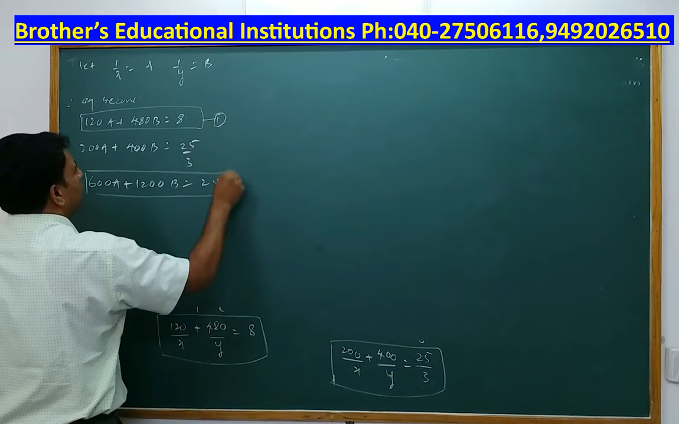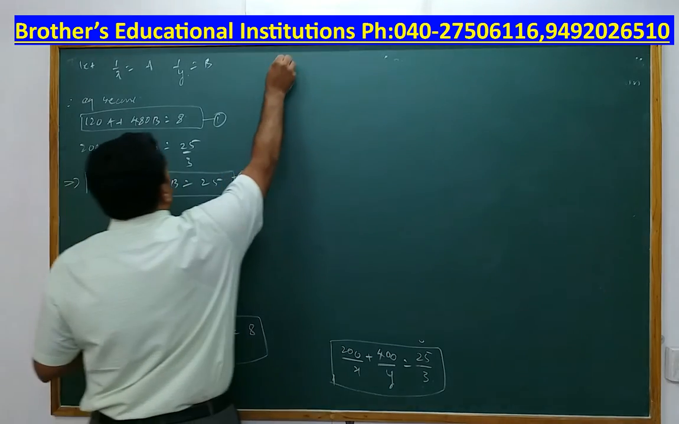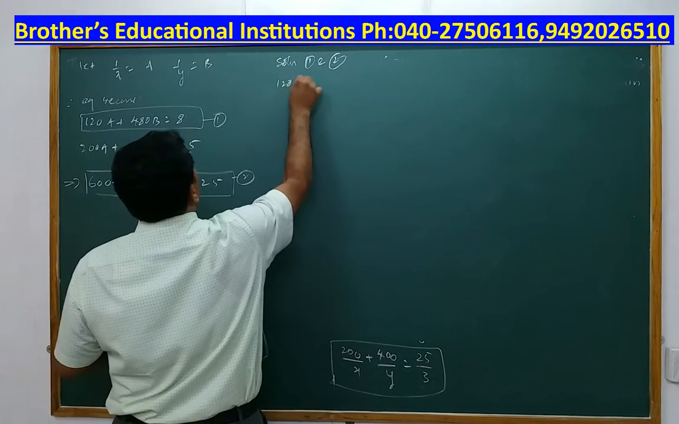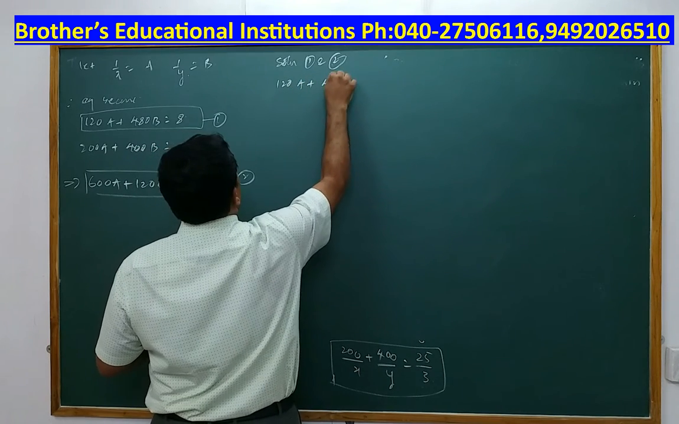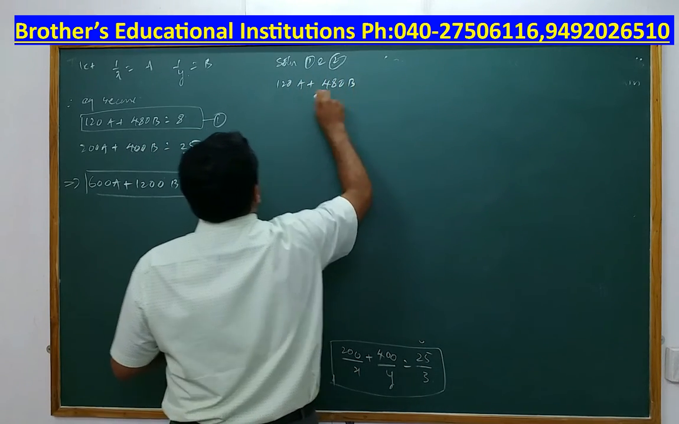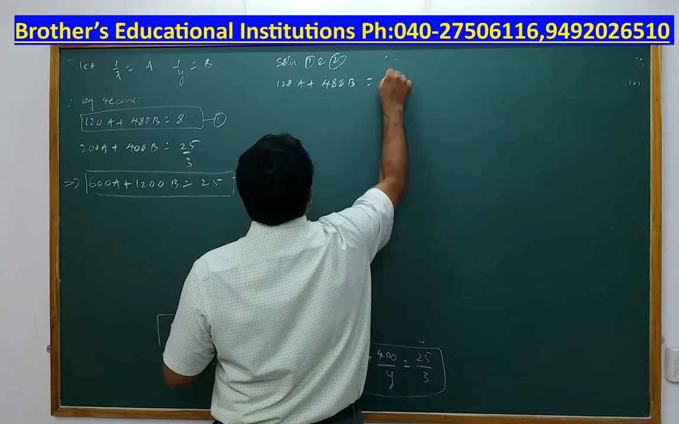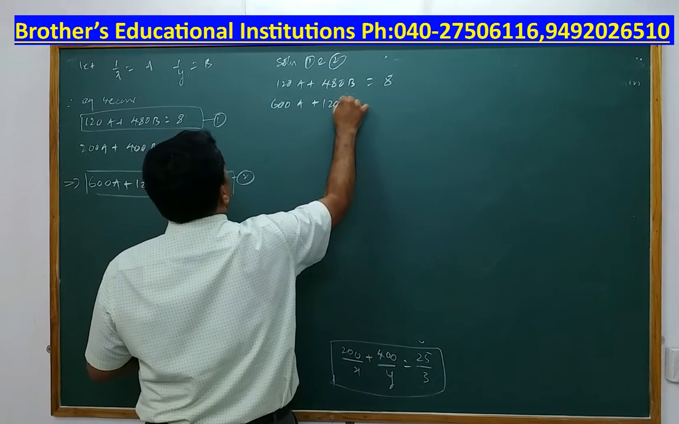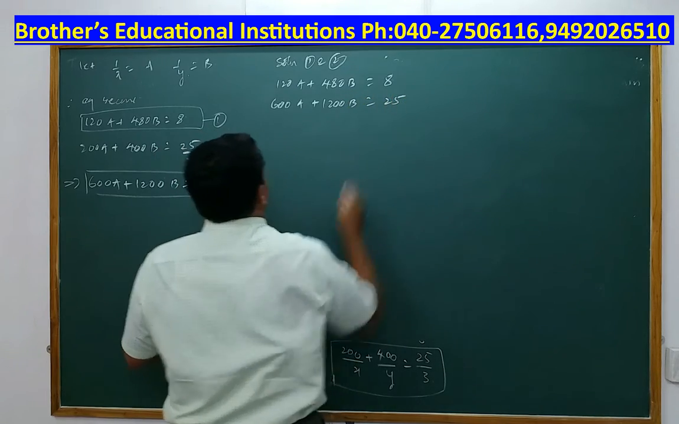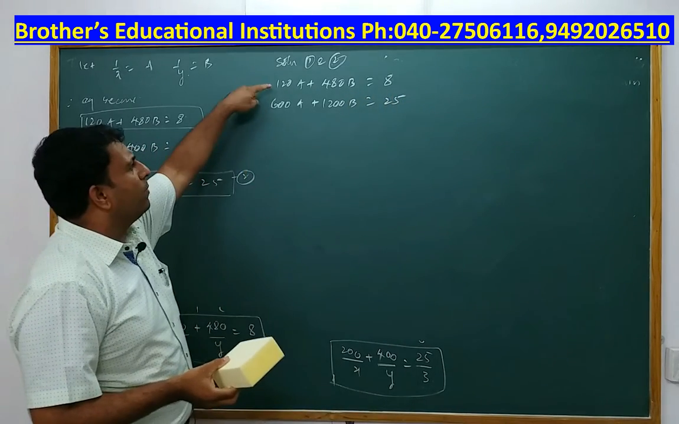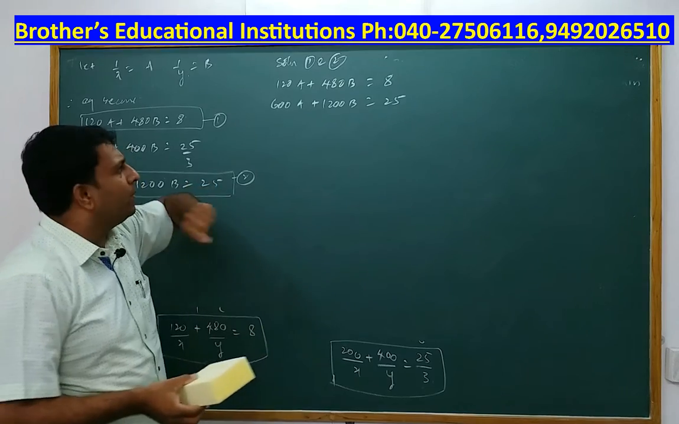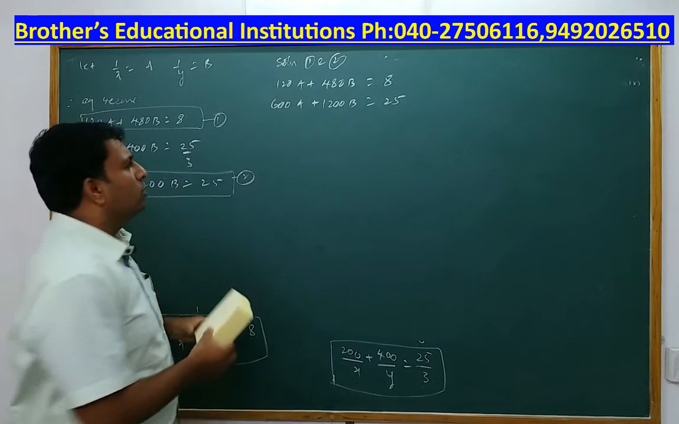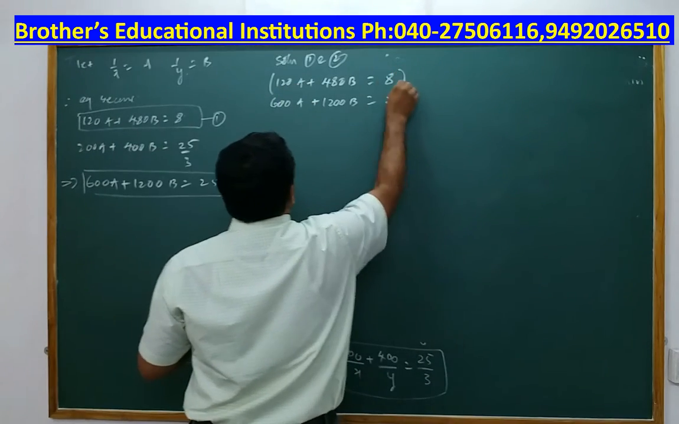I will call this equation 2. I will say solve 1 and 2. Now, which method of solving do you recommend? 120a plus 480b is equal to 8, followed by 600a plus 1200b is equal to 25. Now I will try to balance a. In order to balance a, I must get 600. With what will you multiply 120 to get 600? 12 5s are 60, so I will multiply the entire equation by 5.